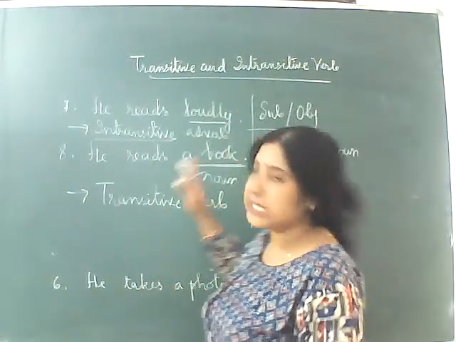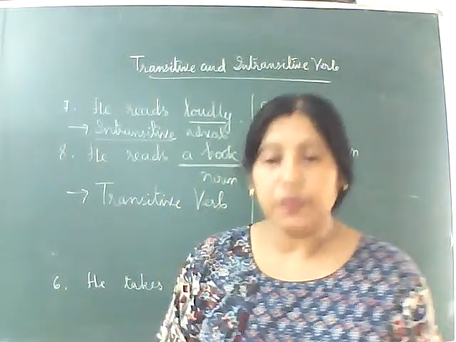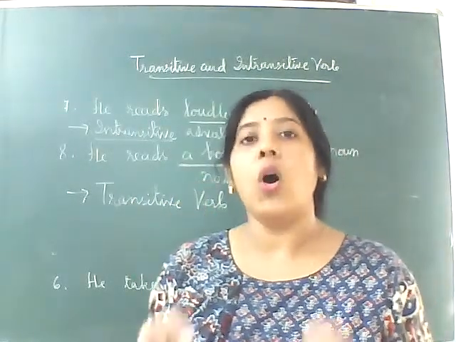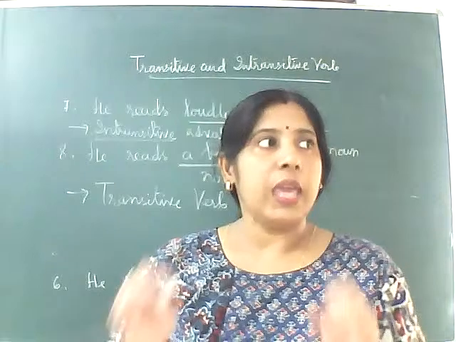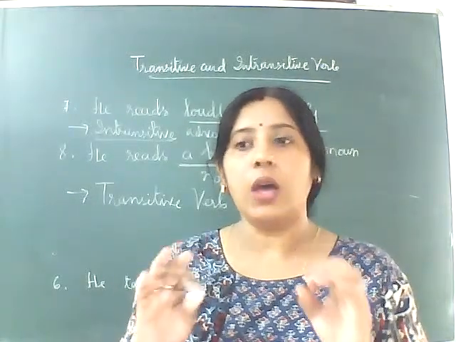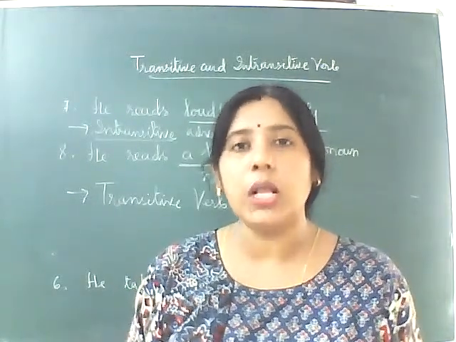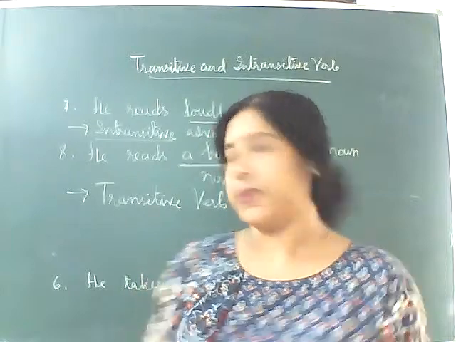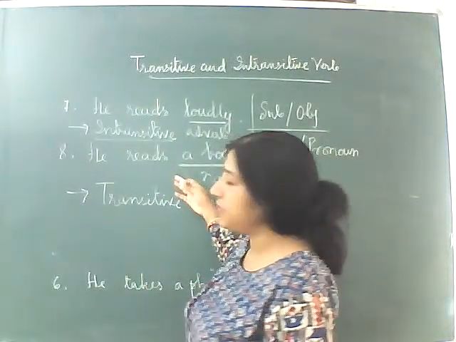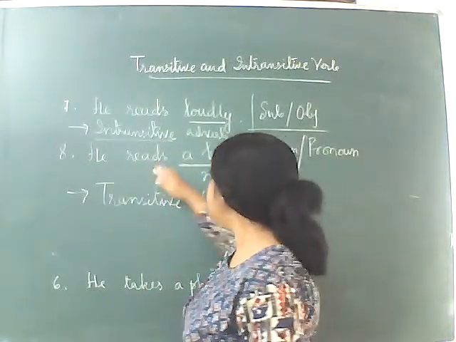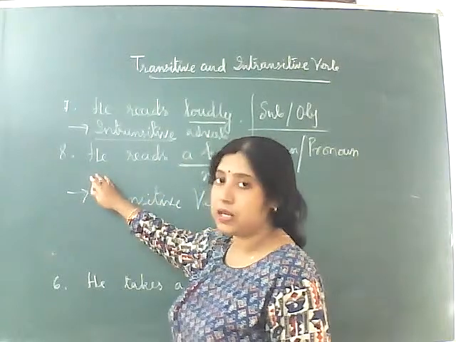Okay, what is a transitive verb? A verb which has an object is called a transitive verb. There is an example I have written for you. He reads a book. He is the subject.